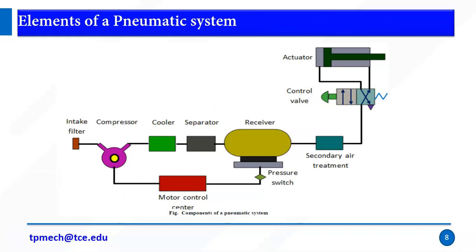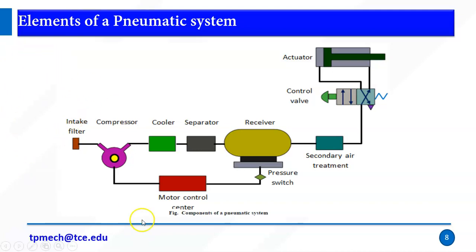Right, so elements of pneumatic systems. These are the main elements, from left to right. We have an intake filter, which is one of the air treatment filters. If any foreign particles are available in atmospheric air, they should be segregated with the help of the intake filter.